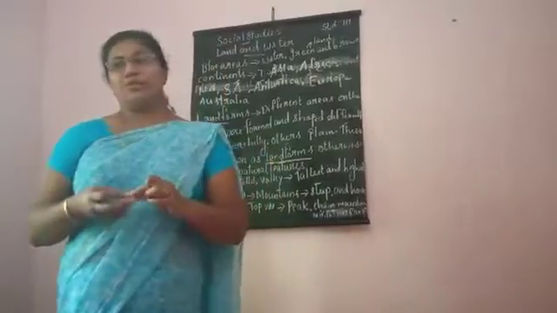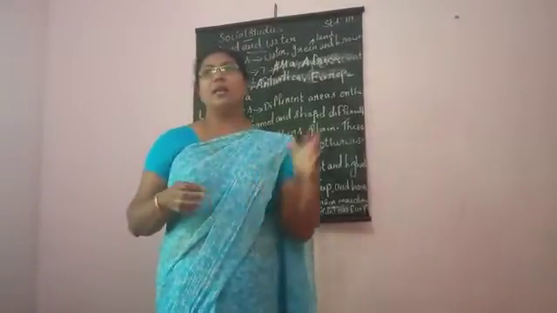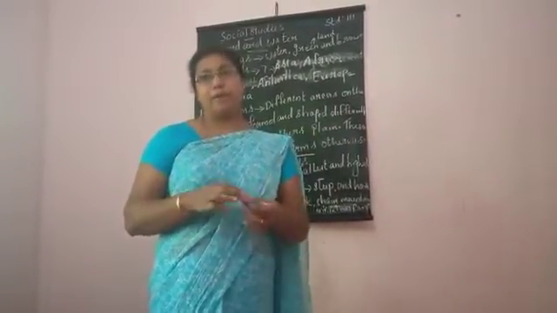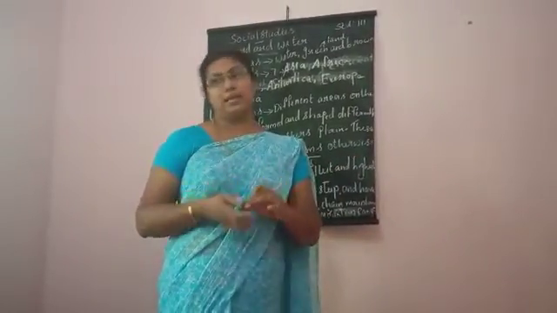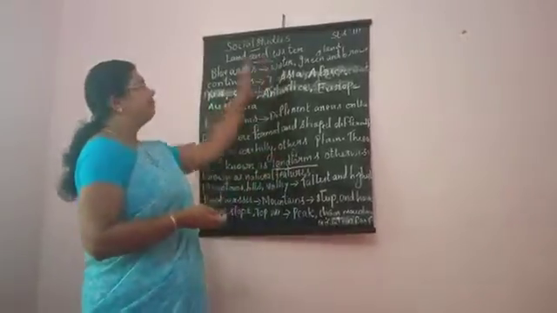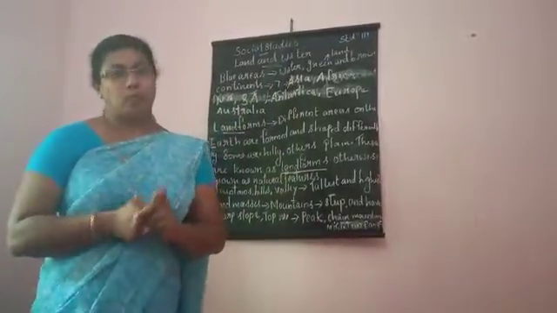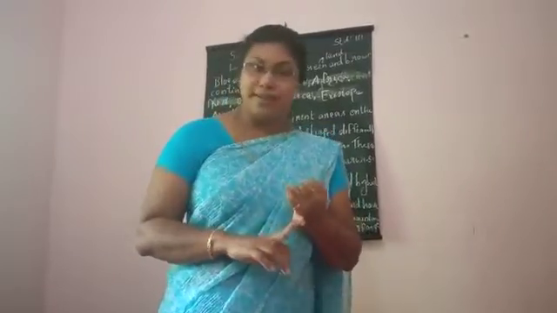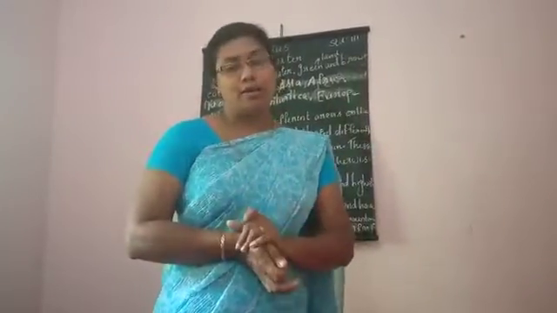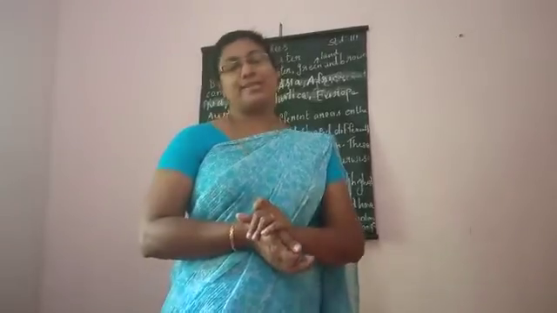So, my dear children, before winding up the class, once again we are going to deal with the same points. The chapter's name is Land and Water. Large land masses are known as continents. Large water bodies are known as oceans.